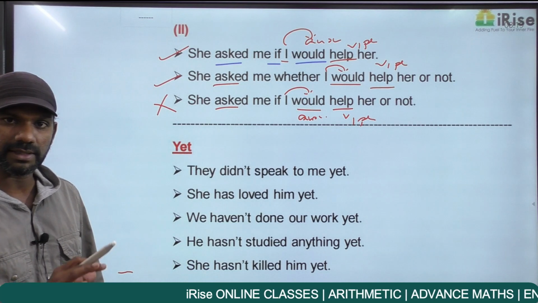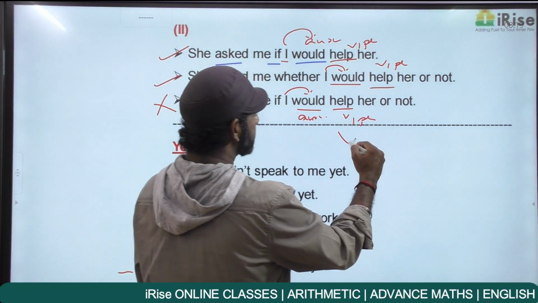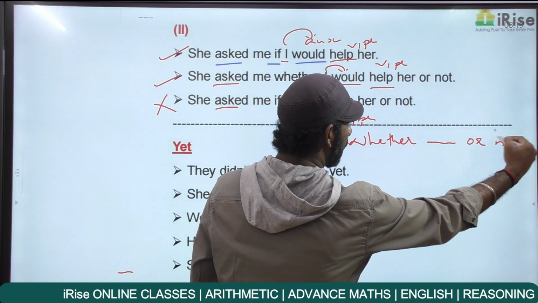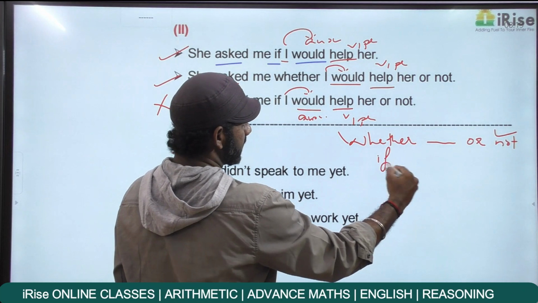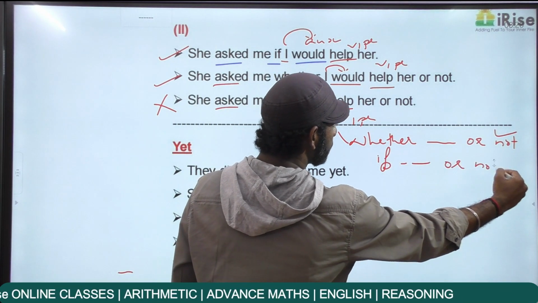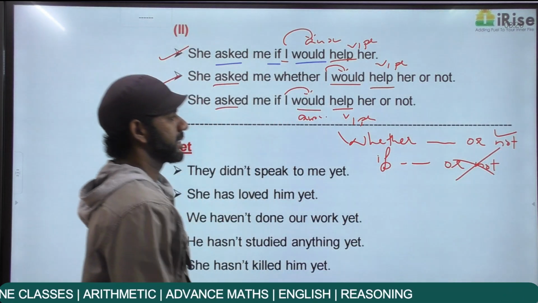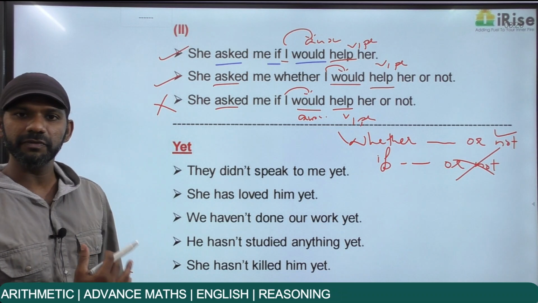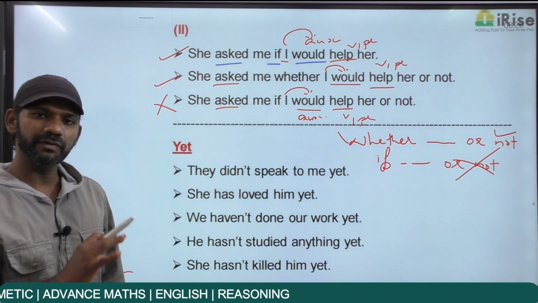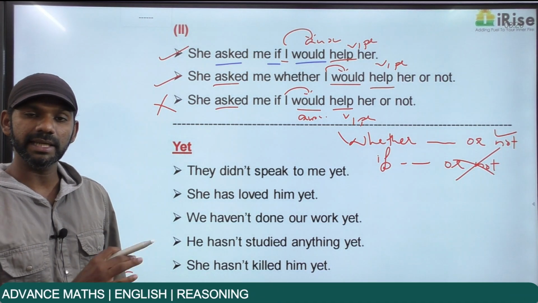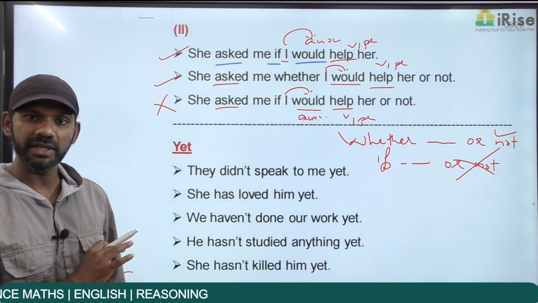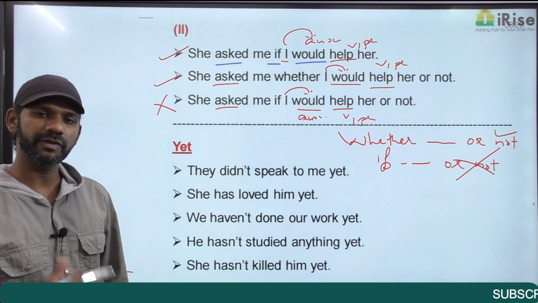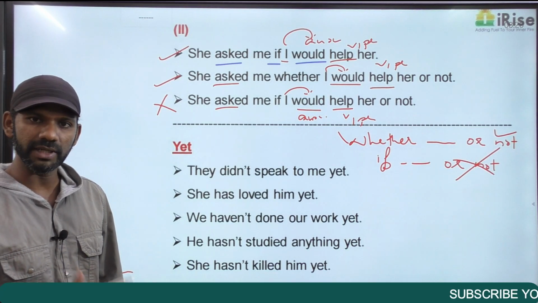There's not much difference. But whether can be followed by or not, if cannot be followed by or not. That means if or not is there, it cannot be if, it must be whether. Because if cannot be followed by or not.